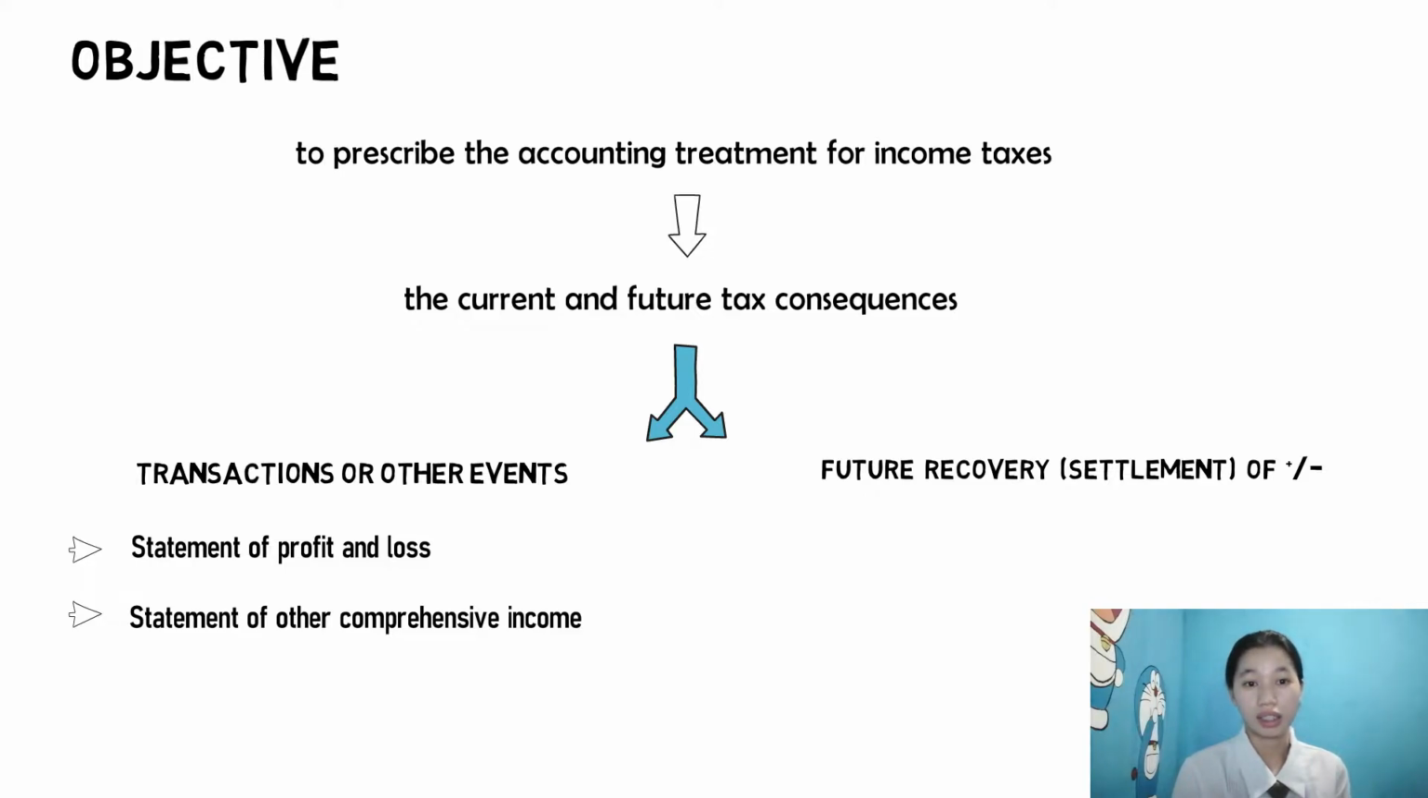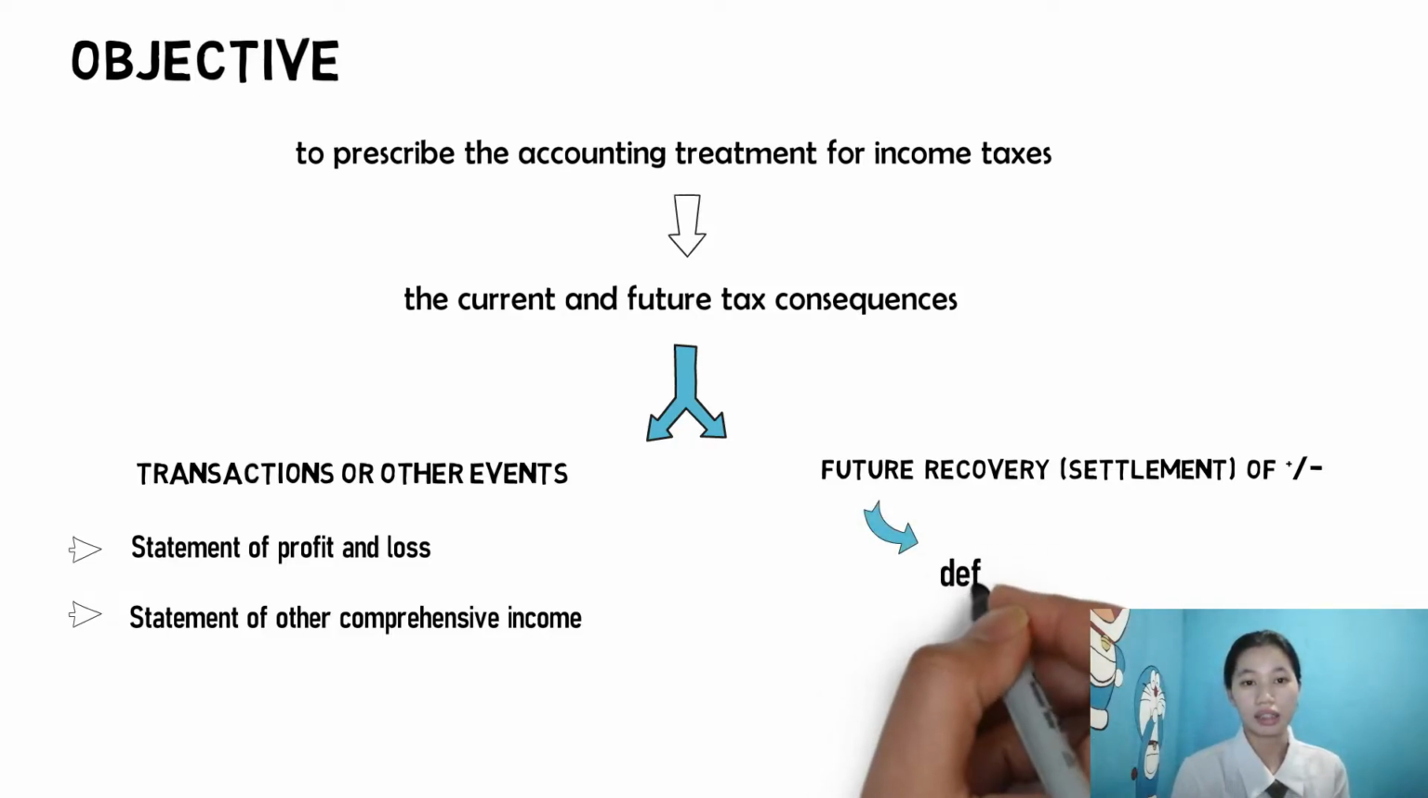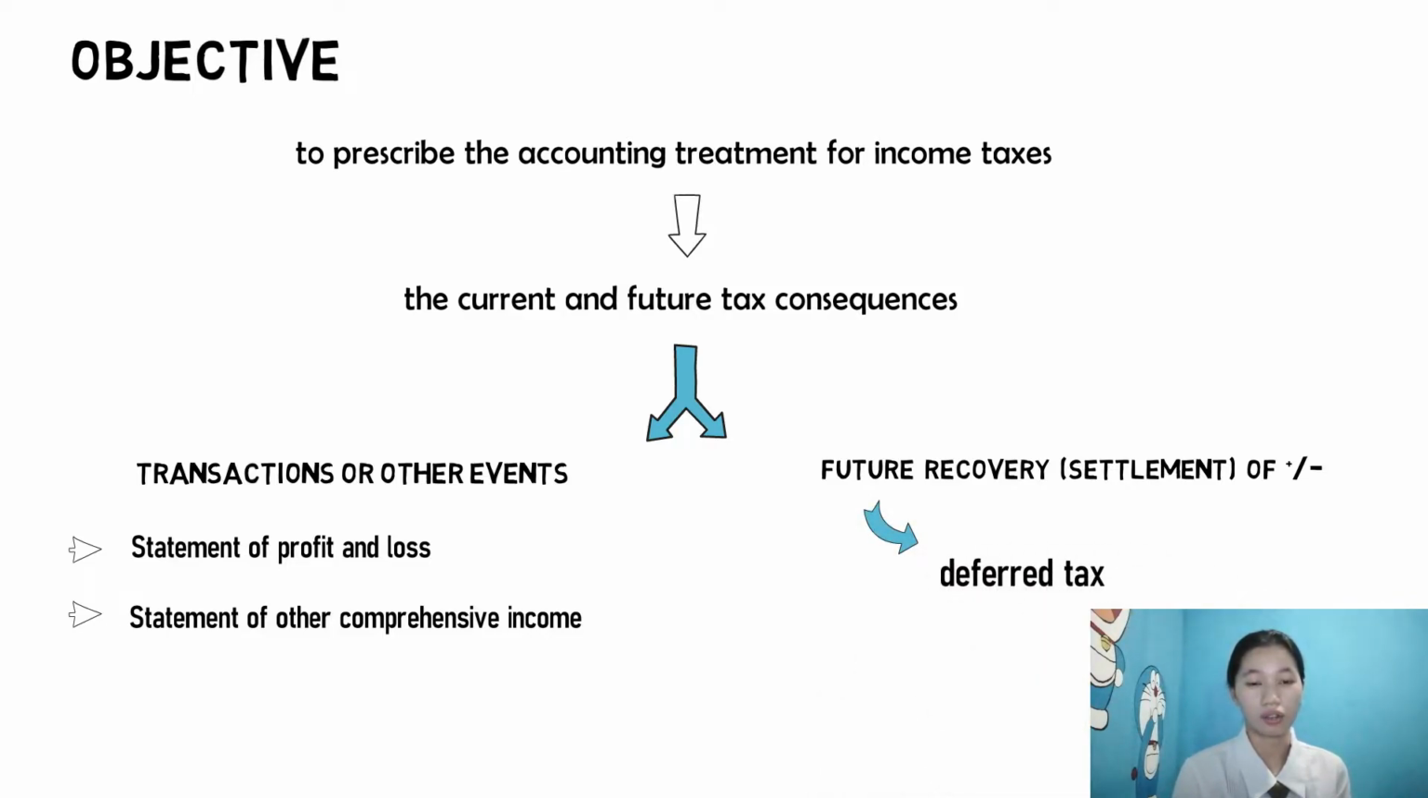Well, that's easy. IAS-12 also guides us in the situation when the future recovery of the assets or settlement of liabilities leads to different tax payments in the future than they would be if that recovery or settlement had no tax consequences. So, simply speaking, what happens if the tax rules are different from the accounting rules? In this case, the entity is required to recognize deferred tax asset or deferred liability, well, with some exceptions.